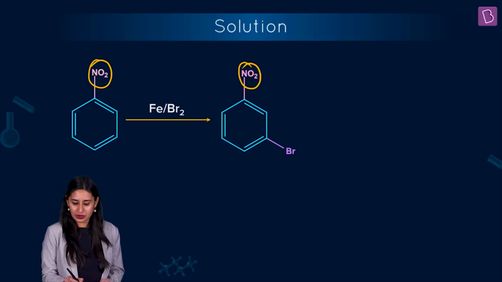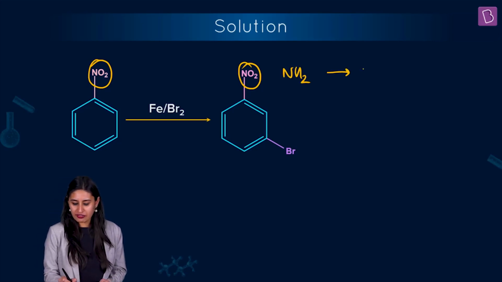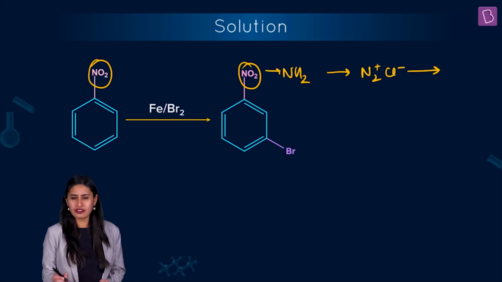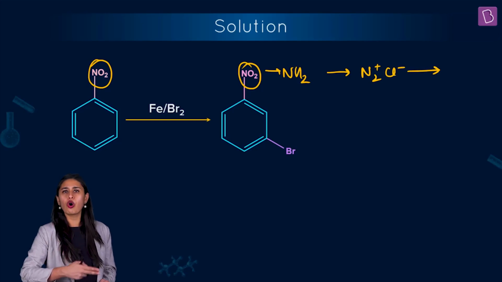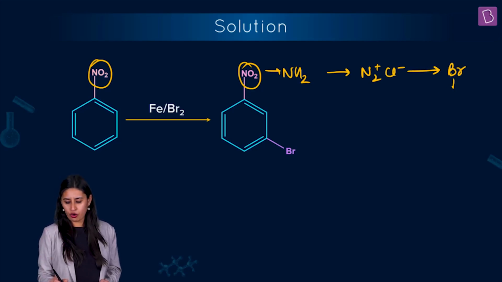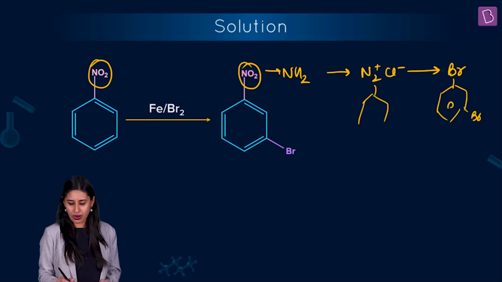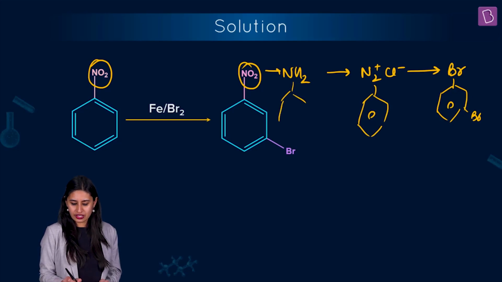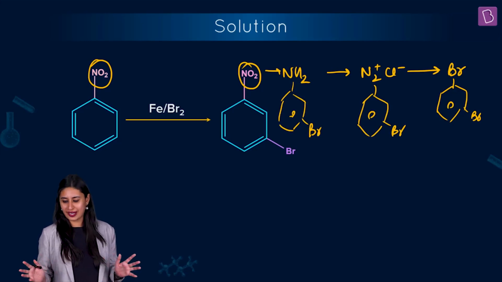So it's better to convert it into NH2 so that we can easily get N2+ Cl-, so that we can do either the Sandmeyer or Gattermann reaction. So that what we get is a bromobenzene. Already the other bromo was at meta position throughout this. So if you know the reagents that can help us doing so, I think the job is done, isn't it?